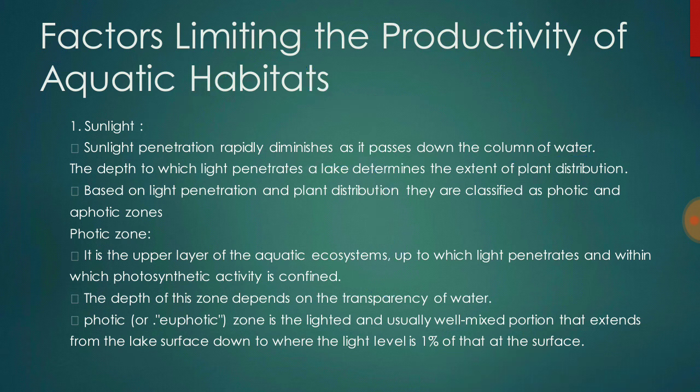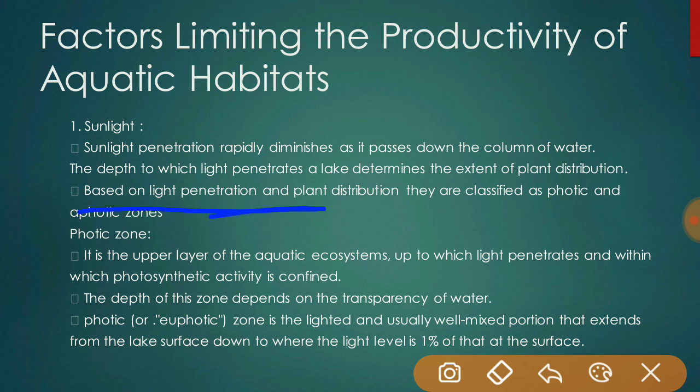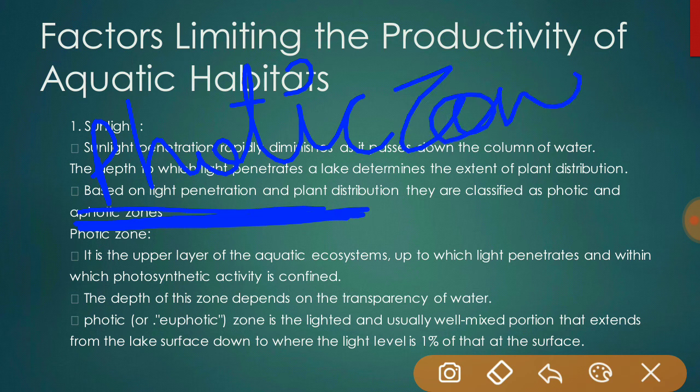So, the photic zone is the upper layer of the aquatic ecosystem up to which light penetrates and within which photosynthetic activity is confined. Means it lies in the upper layer of aquatic ecosystem. This is photic zone. And in the photic zone, photosynthesis and respiration activity takes place. And photic zone is the lighted and usually well mixed portion that extends from the lake surface down to the depth where light level is 1%.